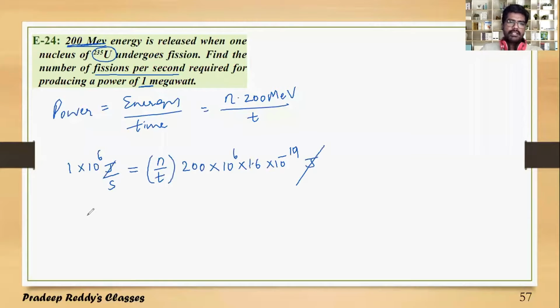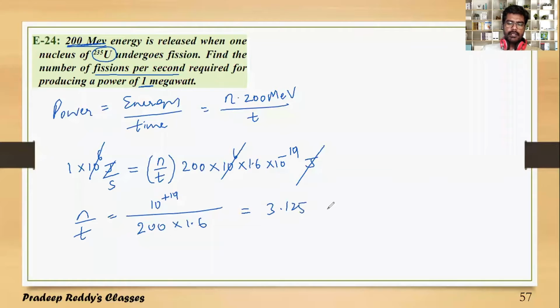Joule and joule get cancelled. Finally, n by T will be equal to this: 10 power 6 and 10 power 6 get cancelled, and you are left with 1 divided by 200 into 1.6 into 10 power minus 19. This is the number of fissions taking place per second, and it is nearly 3.125 into 10 power 16 fissions per second. So these many fissions are undergoing in 1 second.